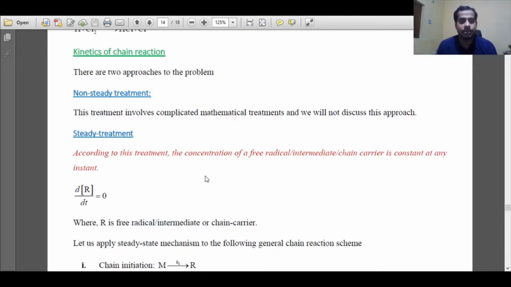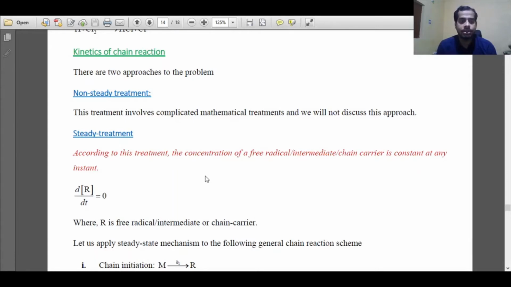We assumed that the rate of change of concentration of the intermediate is zero, or the concentration remains constant with respect to time after a certain induction time period. Meaning first, at zero time, the concentration of the intermediate will start increasing, after that it will start decreasing, and after that induction period the concentration of the intermediate will remain constant, so that we can write the rate of change of concentration with respect to time is zero.